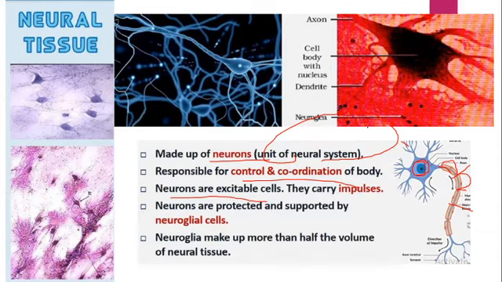The neuroglia make up more than half the volume of the neural tissue. That means half the area of nervous tissue is neurons and half is neuroglia, right? So I hope you have an idea about this.